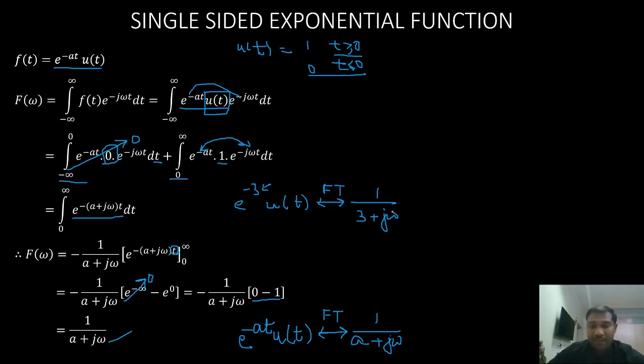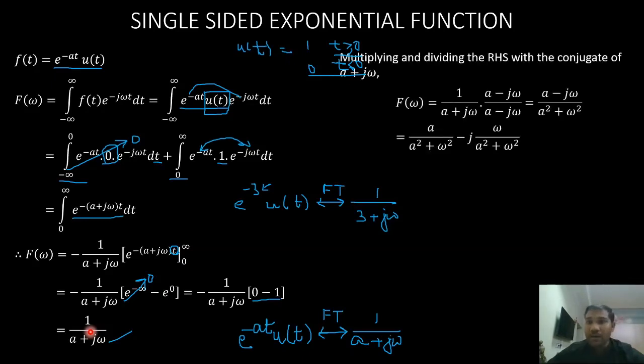Now we will find the amplitude and phase spectrum, right? Here I have my Fourier transform 1 by a plus j omega. So I have to separate the real and imaginary parts here. I'll separate the real and imaginary parts by multiplying and dividing it with a minus j omega, right? I'll have a minus j omega divided by, this is a plus b into a minus b, which is a square plus b square.